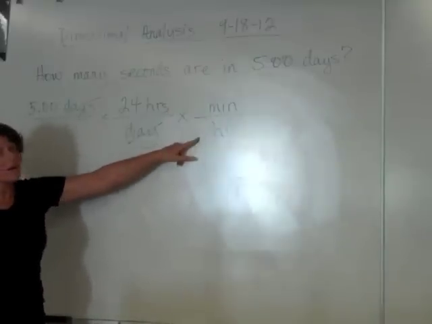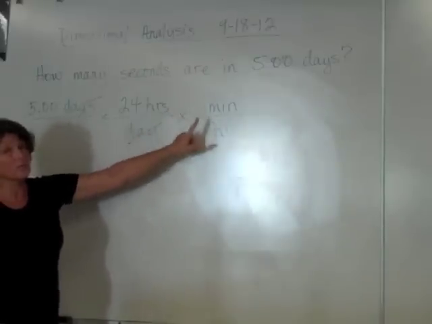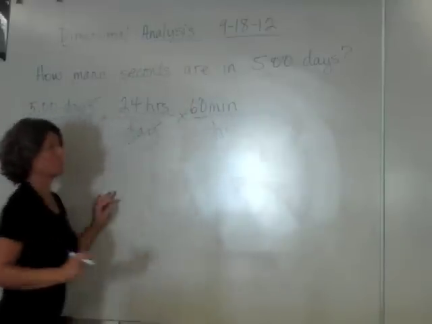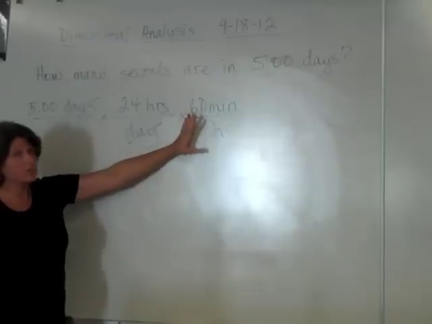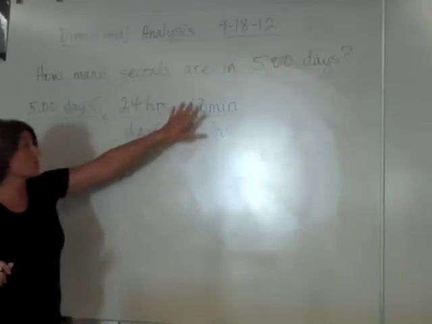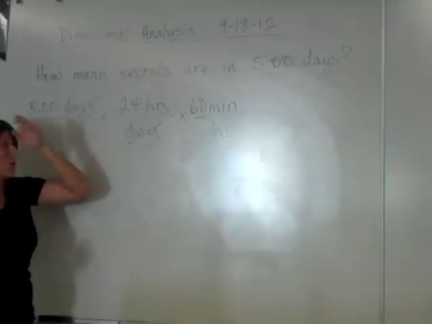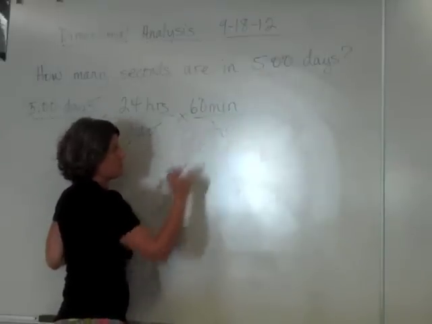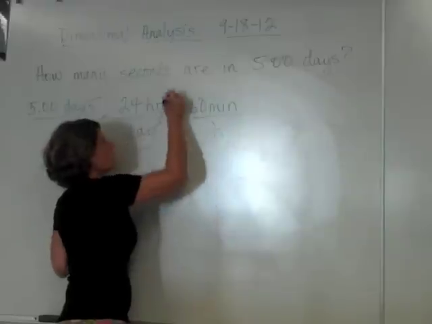Are there 60 hours in a minute or 60 minutes in an hour? In terms of the conversion factor, the number has got to go with the correct unit as well. I know I have it set up now because there are 60 minutes in an hour, and my hours will cancel.